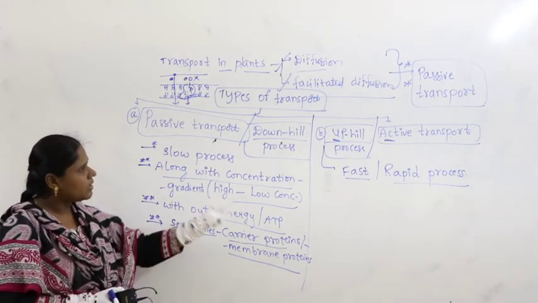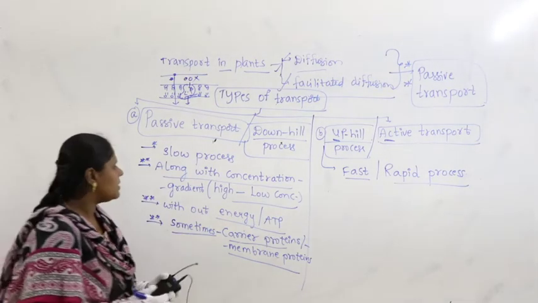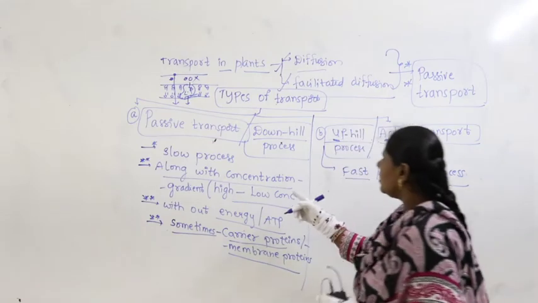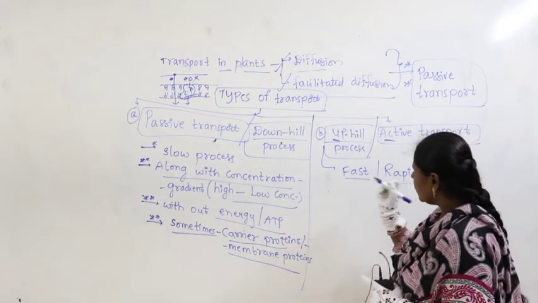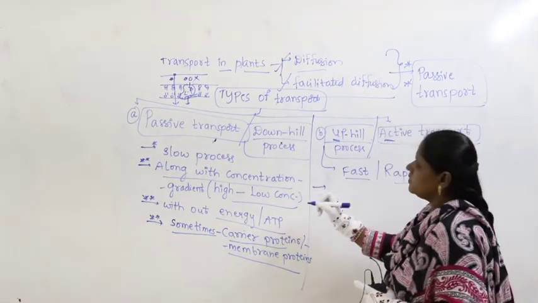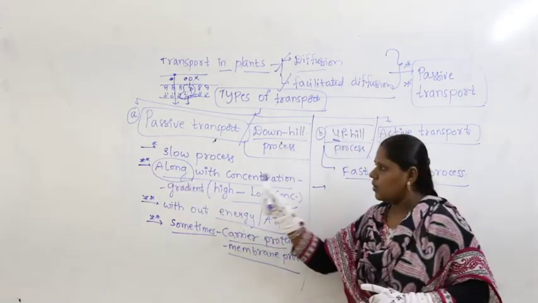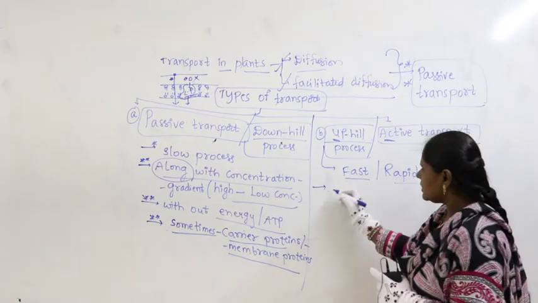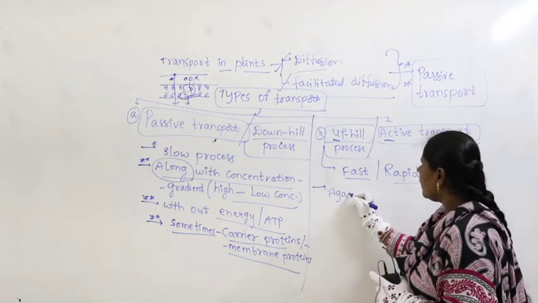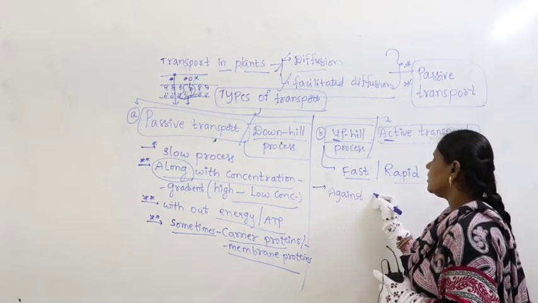Now let us come to active transport. What is active transport? So here, if you take along with the concentration gradient, here exactly the opposite we have to write. There we wrote along with. Try to see the differences. Here we are writing against the concentration gradient.